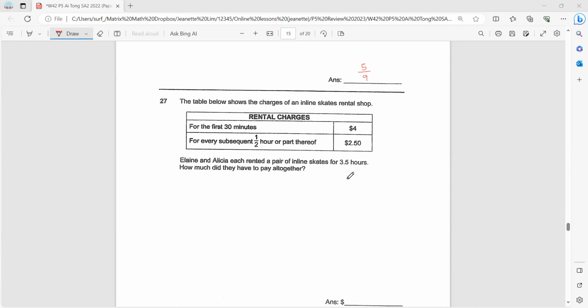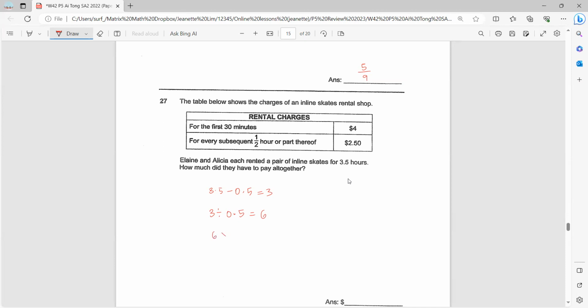So for 3.5 hours, how are you going to split them? So first, the first half an hour is definitely $4. So let's remove the first half an hour first. So we're left with 3 hours. 3 hours, how many half an hour are there? So I will divide 3 by a half, or 3 divided by 0.5. So how many halves gives you 3 wholes? So that's 6, okay? So 6 of 30 minutes gives you 3 hours.